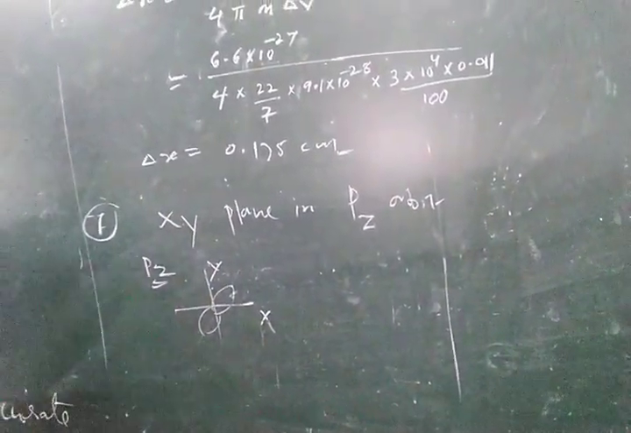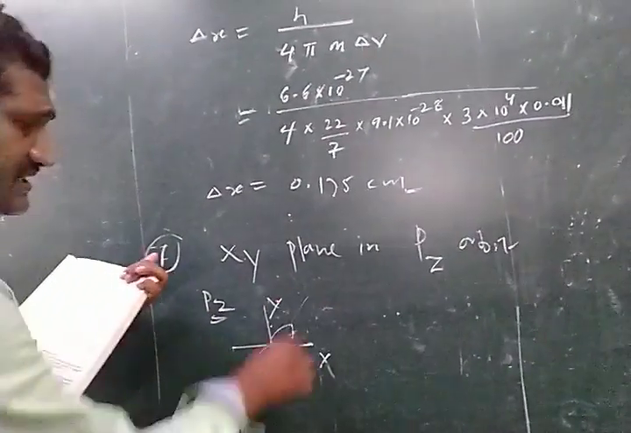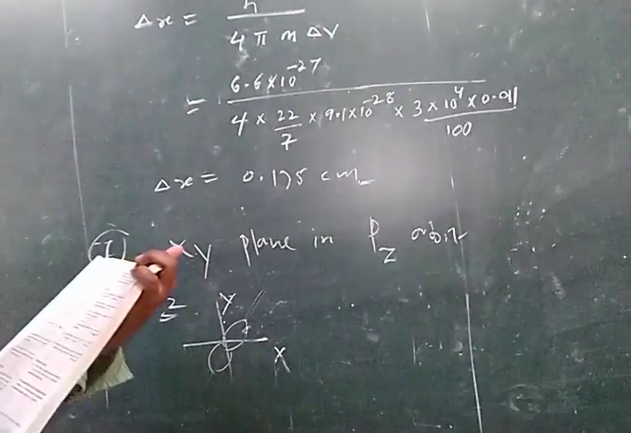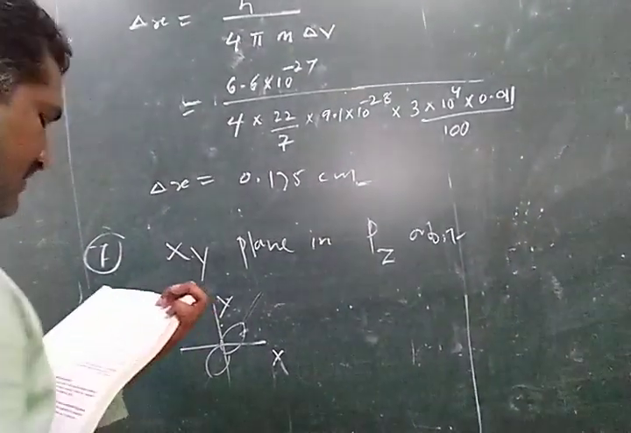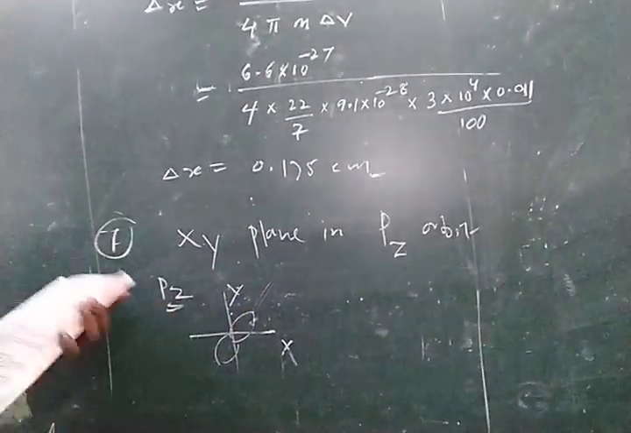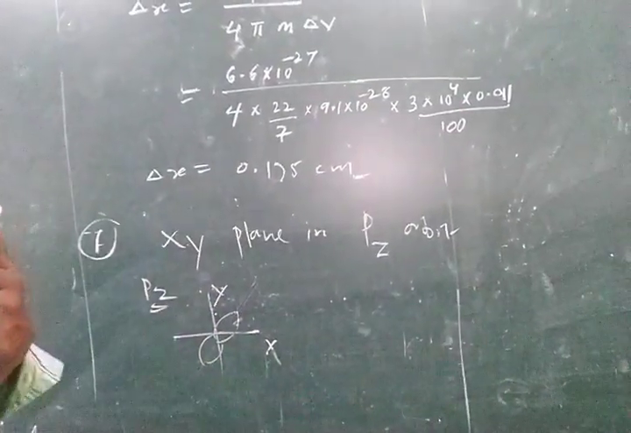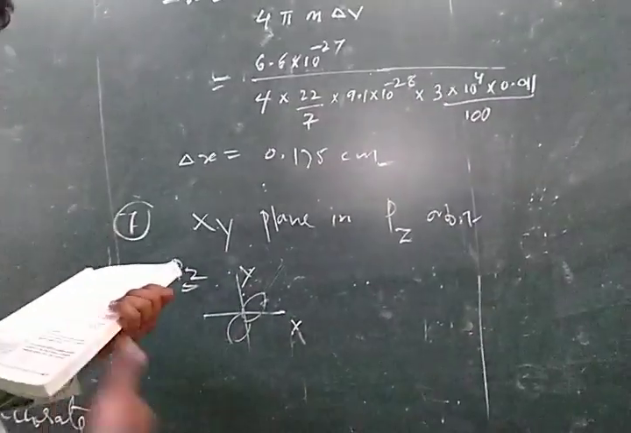So the nodal plane is the xy plane, and this is the z axis. The probability of finding the electron in the xy plane is 100%. Sorry, 0%. In the xy plane it is 0%. Only along the z axis is it 100% present. Next question.